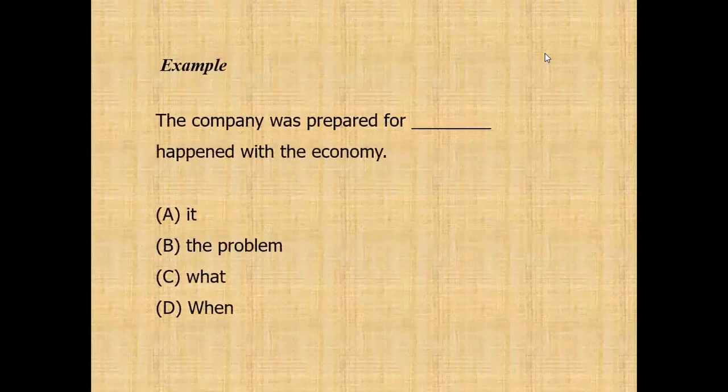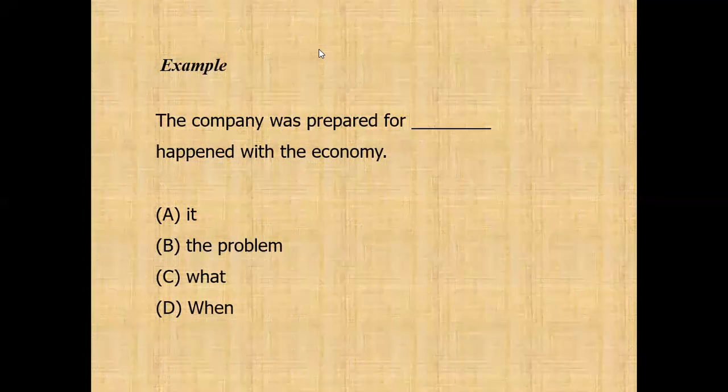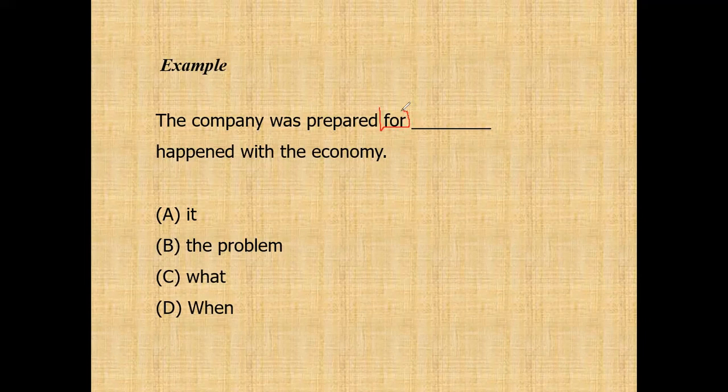Look at this example. The company was prepared for blah blah blah happen with the economy. It's easy to understand because for is a preposition. The company is the subject, was prepared is the verb. After that, there is a preposition, and then it must be followed by a noun clause connector as a subject.